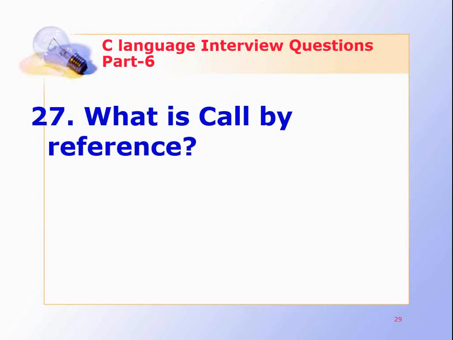What is call by reference? Call by reference. When a function is called by reference, then the values passed in the calling function are affected. When they are passed by reference, they change their value. In call by reference, we pass the address of the variable whose arguments are also sent, so that when we use the reference, we pass the address of the variable.